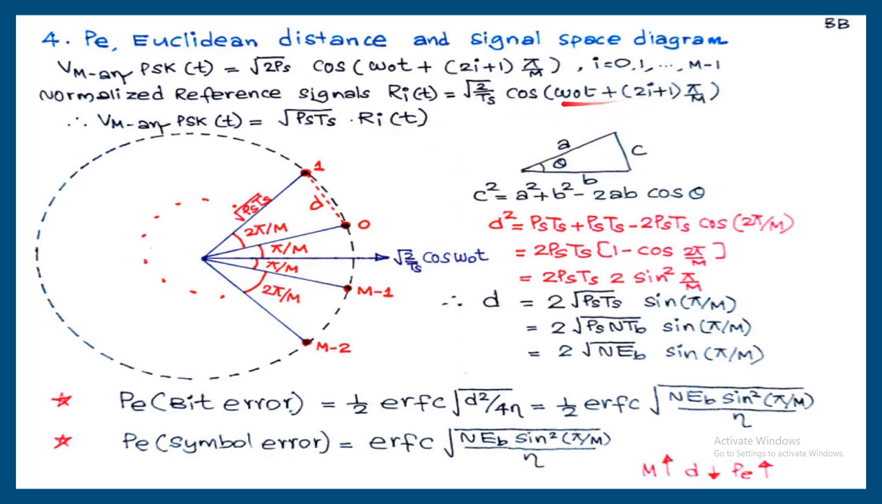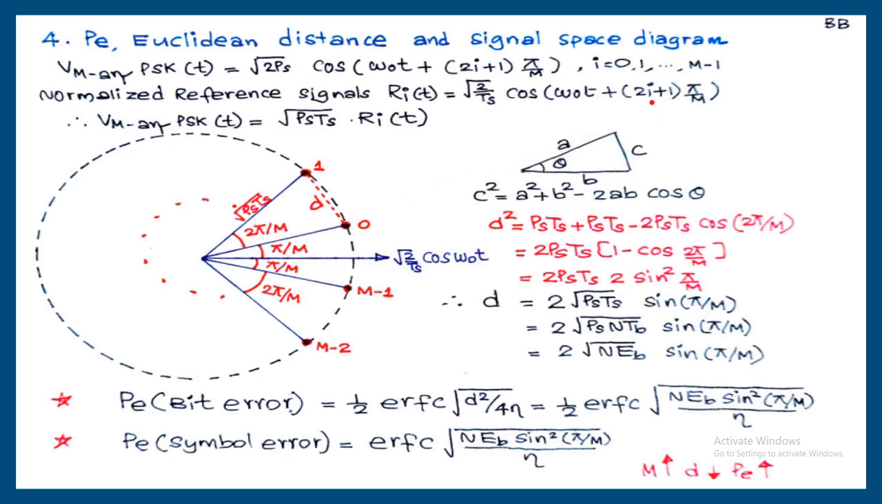When i is equal to 0, it will be root 2 Ps/Ts cos(ω0t + π/M). So plus π/M, I'll get r0(t). Along this vector, I'll get a point with this distance, root PsTs. So from origin to this point, the distance will be root PsTs. This is the first signal point.